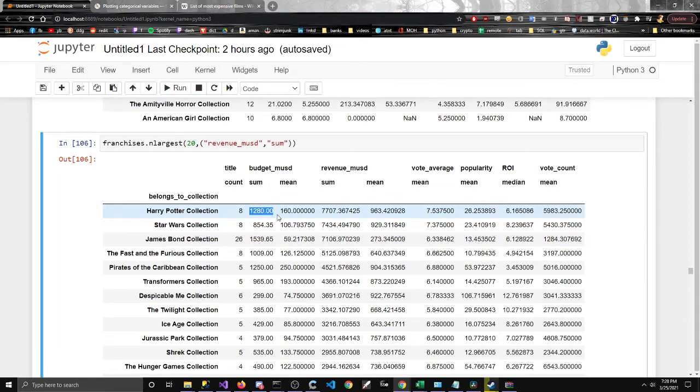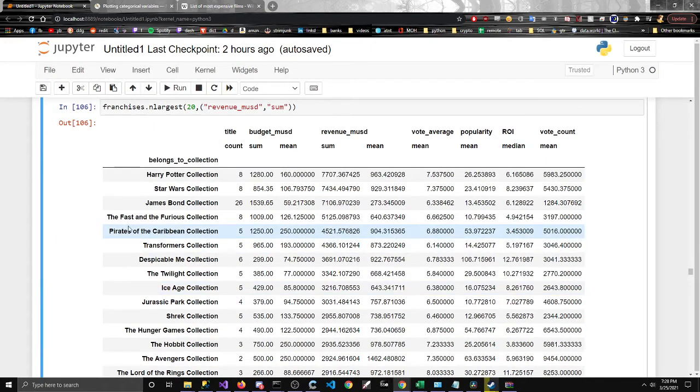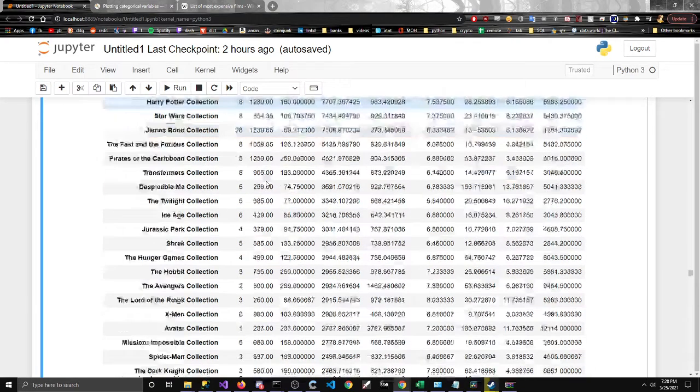At least I know these movies make a lot of money, and it all makes sense. The only thing that kind of doesn't is that I thought Fast and Furious might have been higher, but it does make sense to a degree. James Bond has a lot of entries, so by sheer volume of entries, I'm not surprised it's not the highest. Actually, it is the highest in terms of sum, right?